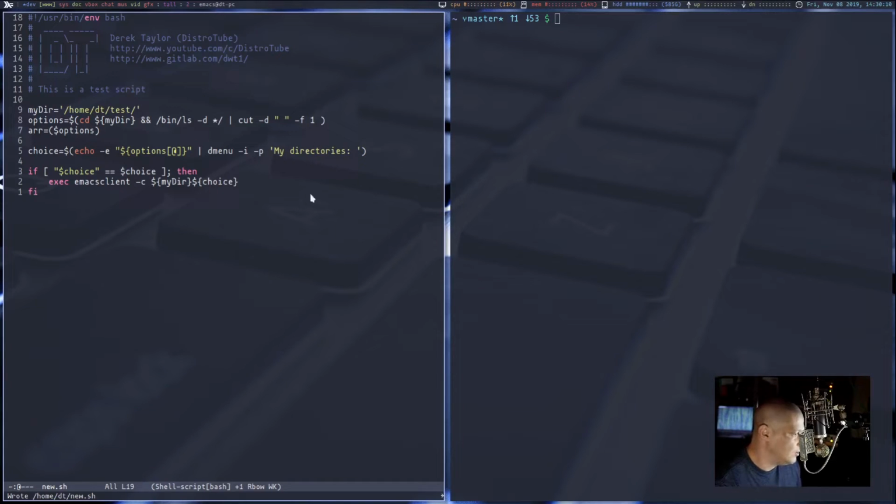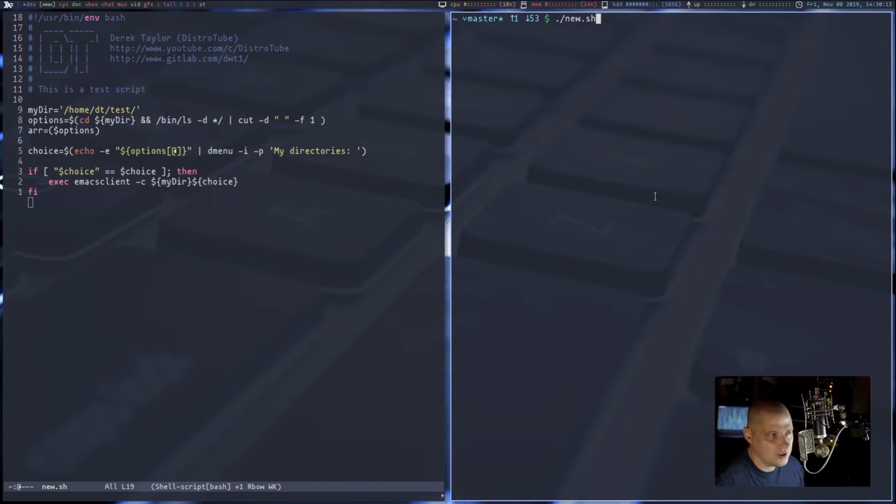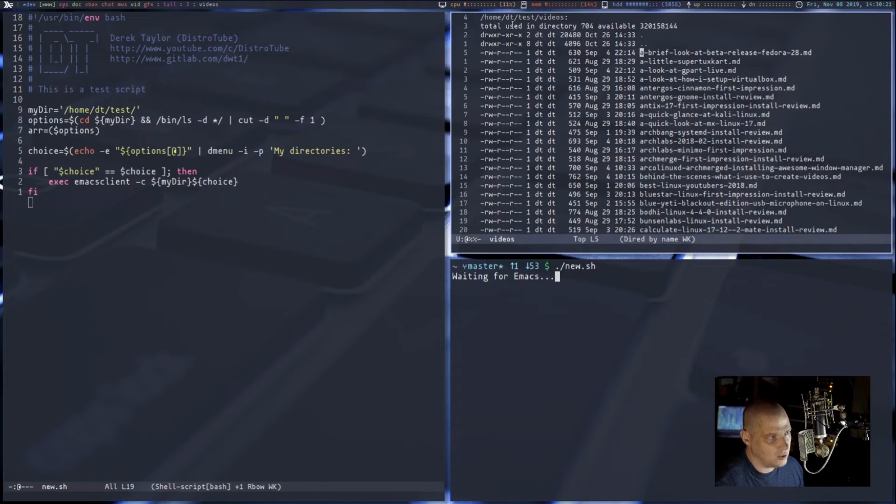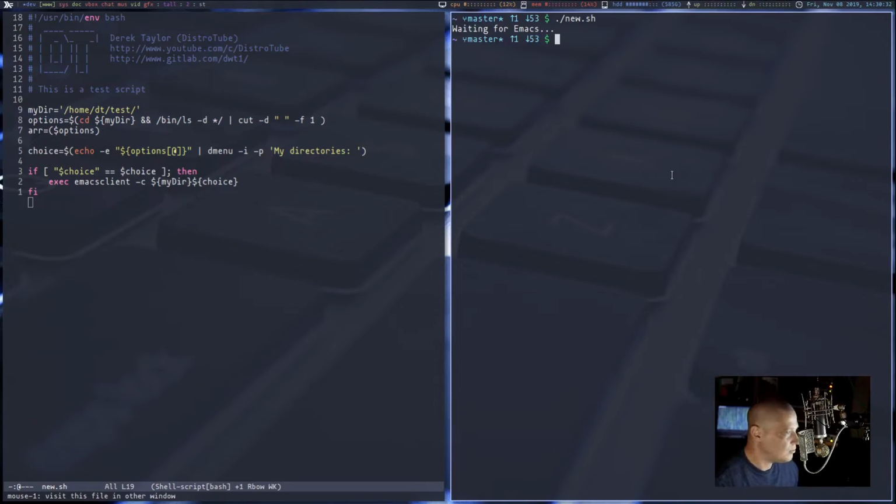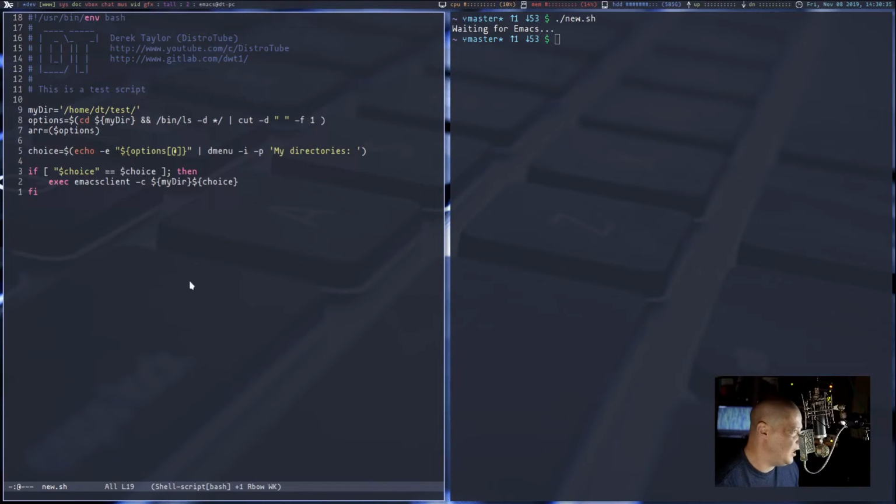So if I save this document and go back to the terminal and run the script, and say I choose videos from the list, it should open up Emacs at the videos directory, and it does, /home/dt/test/videos, and it opens Emacs in that directory. And then I could choose the markdown document I want to work with, hit enter, it opens up that markdown document also in Emacs. That's kind of cool, but again, that only works with Emacs because Emacs also works as a file directory. What I want to do though is I want to choose the directory in dmenu, and then dmenu also shows me the markdown documents rather than Emacs shows me the markdown documents.